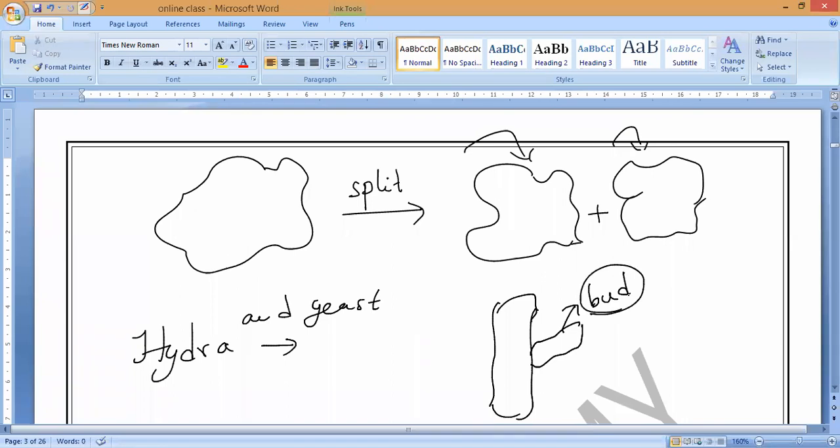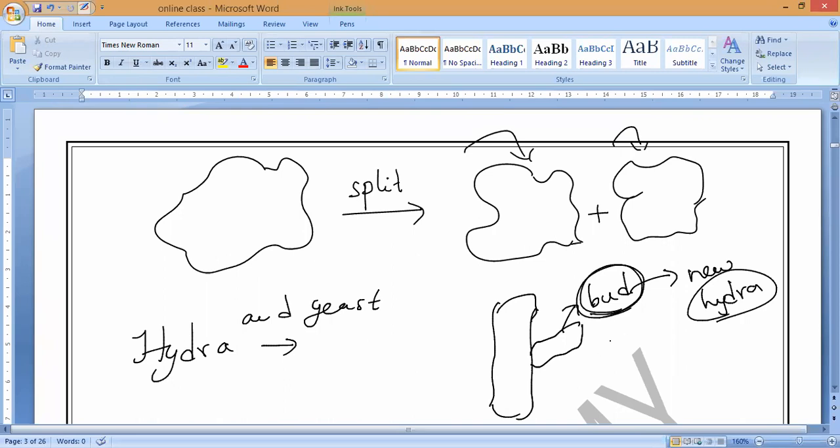So both in Hydra and yeast, they will grow out of the parent's body in the form of a bud, so that this bud will grow like a new Hydra or new yeast. Is it yes or no, guys? That is what you have to understand. So in Hydra, what is the reproduction method? Formation of budding. Yes or no?